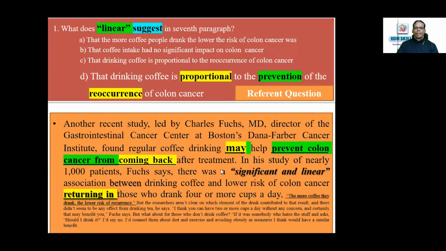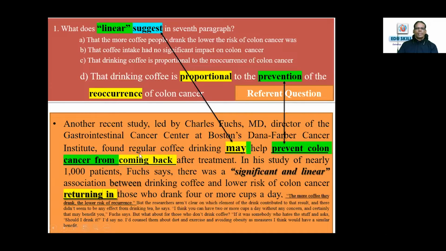In the text, you can see how it works. "May suggest" prevent colon cancer from coming back. Prevention, coming back, reoccurrence: synonyms. Returning, again, reoccurrence, coming back: synonyms. We'll check out "may suggest", a suggestion, the modal verb. Then again, you have prevention. In this option, CD is the right option. Even in your text, it is clearly given: prevent colon cancer from coming back, reoccurrence.